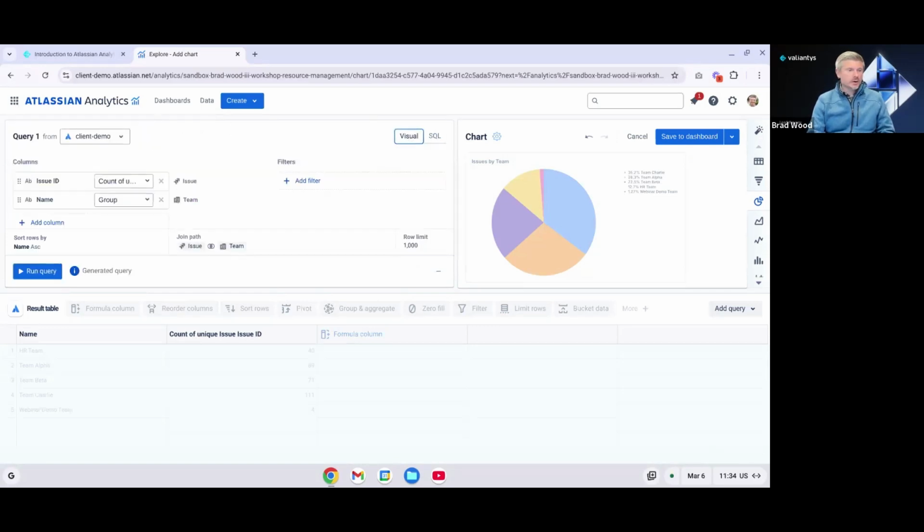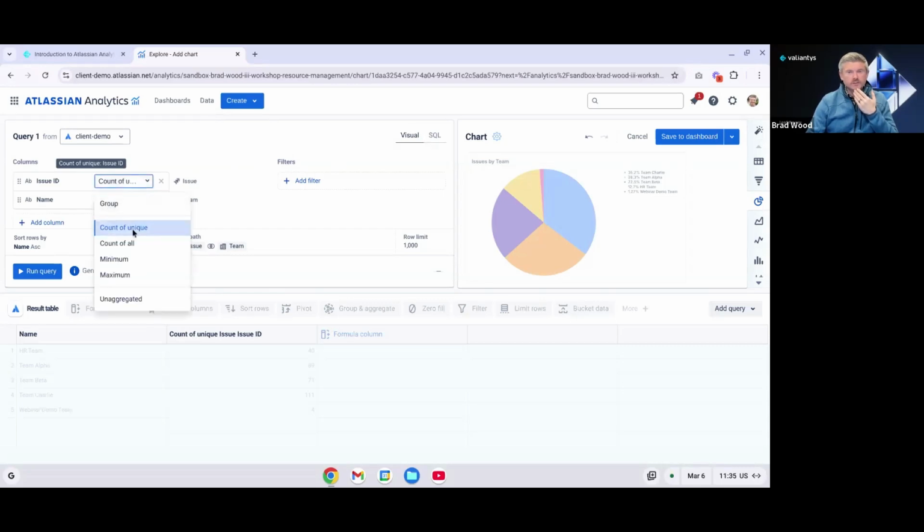So that is an option there as well to utilize Atlassian Intelligence. When we're configuring our charts in Visual SQL mode, you're going to start by adding the columns that you need, and then you'll add filters if you need to filter that data in any specific manner. So we can see here we've added two columns, the issue ID and then the name of the team. And in this case, and in any case, when you're building a chart in the Visual SQL mode, you can add group and aggregate functions.